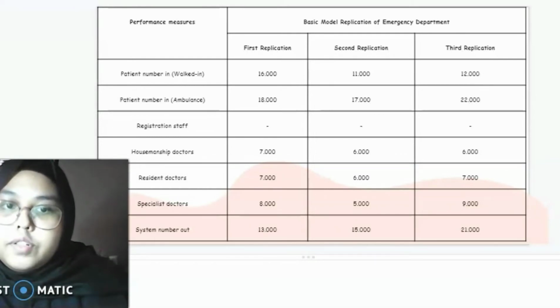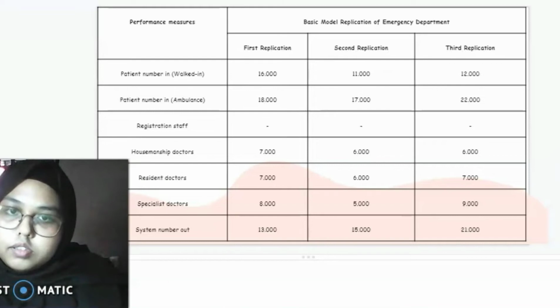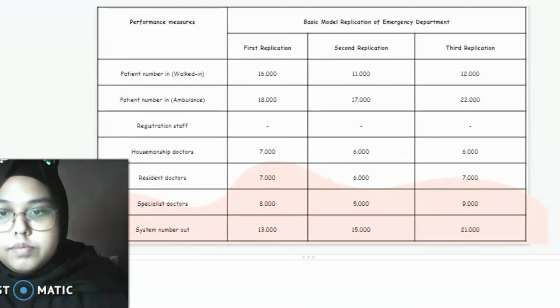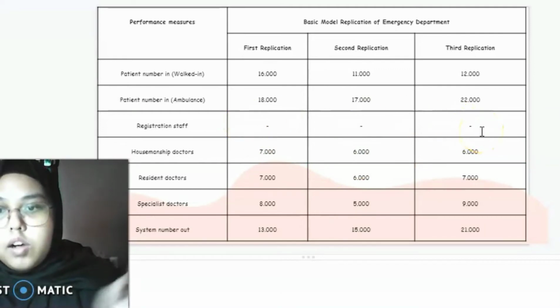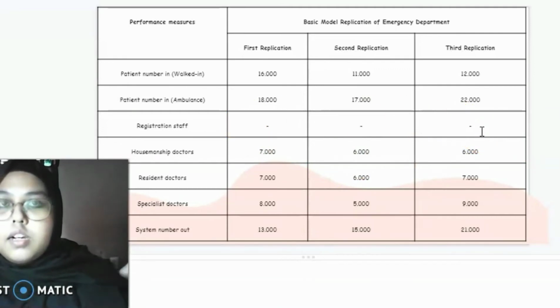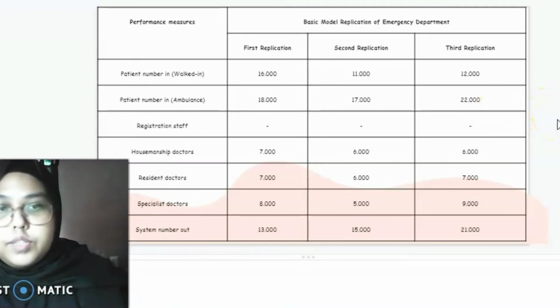And for registration staff, we can see that none of the staff have any patient waiting, because we can conclude that the registration staff can handle all the patients with 3 staff. So in this simulation we use 3 staff only for the basic model application, and they can handle all the arriving walk-in patients in those 5 hours. So you can see that it's good with the 3 staff.